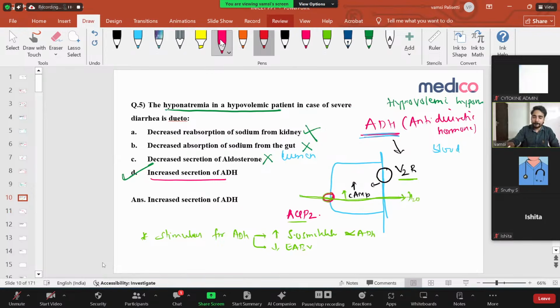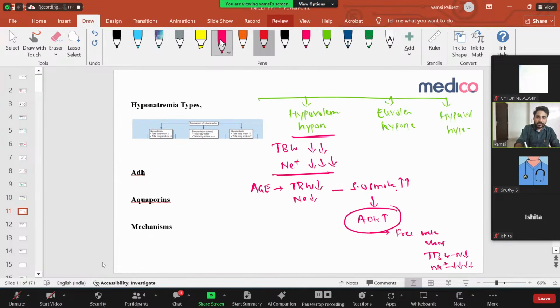Clear? Here, what are the questions you're asking? Let me explain this thing here. First, in NEET or similar exams, this ADH acts on the distal collecting duct. Very important. It acts through the receptor called V2 receptor. Very, very important. And for this V2 receptor, the messenger is cyclic AMP. The cyclic AMP produces aquaporin 2 channels. They'll ask you questions 1, 2, 3, 4, but 2 is very important. Aquaporin 2 channels help in absorption of water.